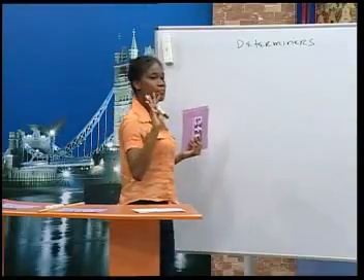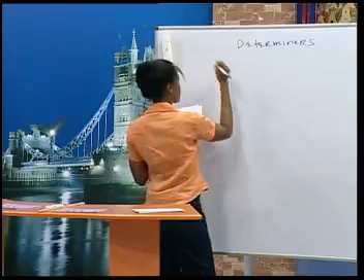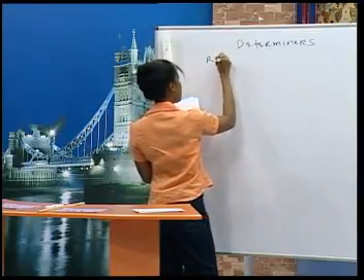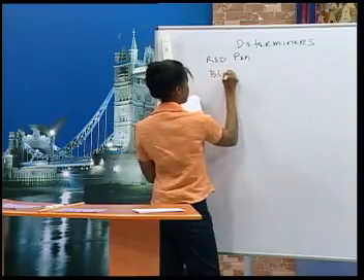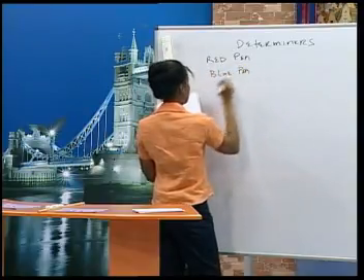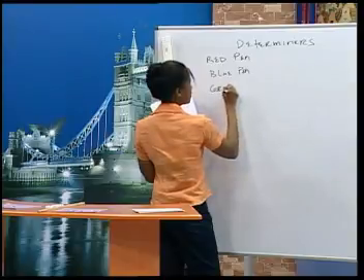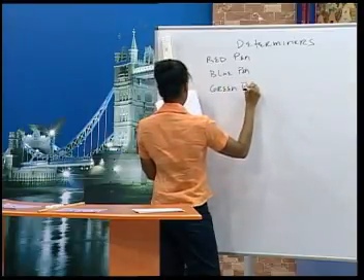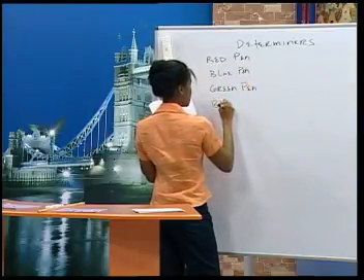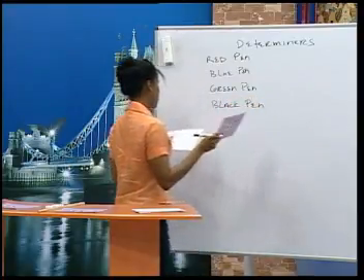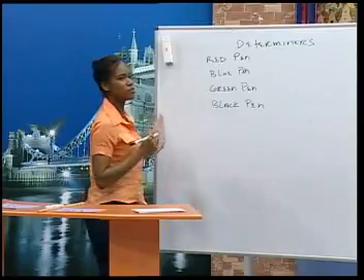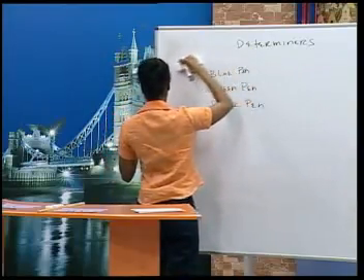This time there are 4 pens on the table. We have a red pen, a blue pen, another is a green pen, and the other, the last one, is a black pen. Okay, take one pen, Alberto. I took red pen. Okay, good.